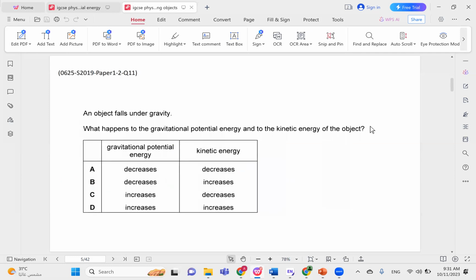An object falls under gravity. What happens to the gravitational potential energy and to the kinetic energy of the object? You might want to check our previous videos on kinetic and potential energies, as well as on the acceleration in free fall. If you are familiar with these concepts, you should realize that as an object falls, its potential energy decreases and it accelerates, so its speed increases, hence its kinetic energy increases. So the correct choice here would be choice B.